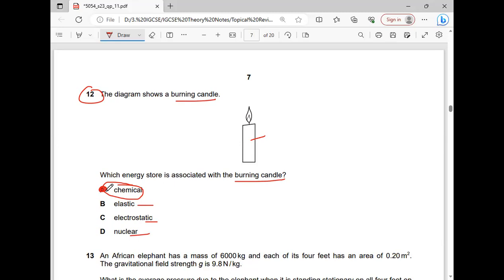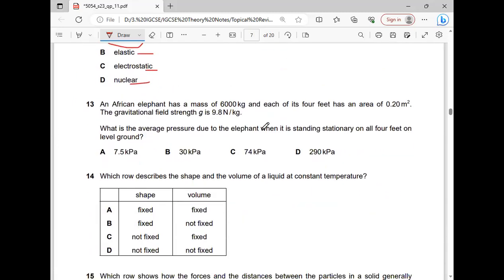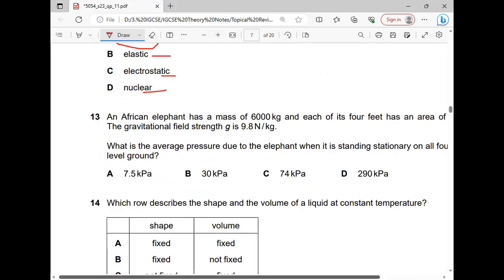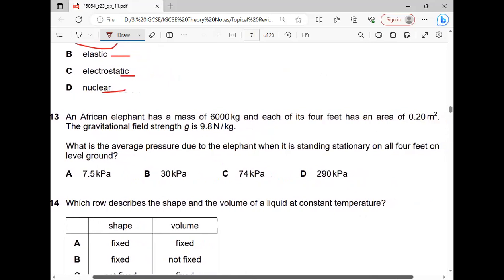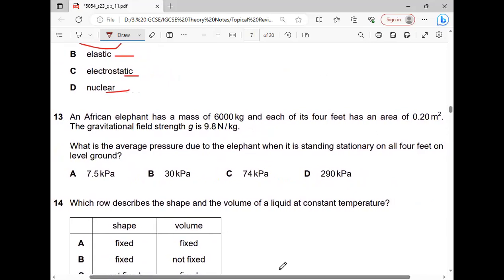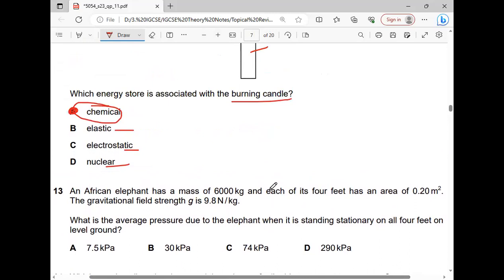Okay, now let's move towards the next question. An African elephant has a mass of 6,000 kg.